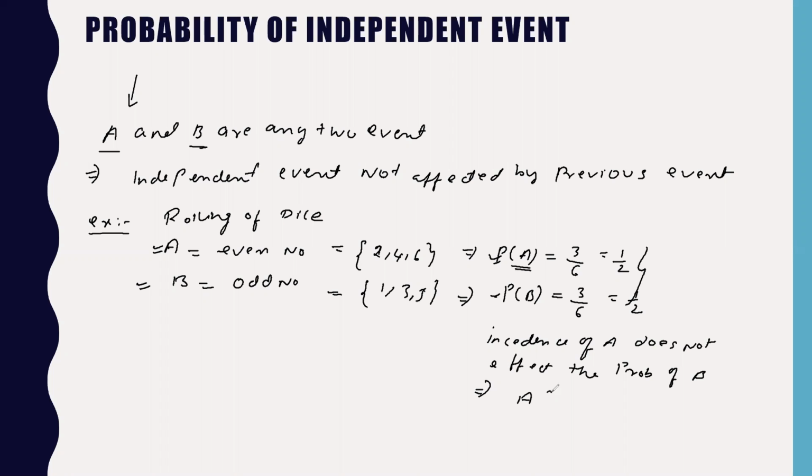So therefore A and B are independent. Whether or not we consider if B has happened, the probability of A is 1 by 2. Without considering whether A has happened or not, the probability of B is 1 by 2. So we have seen that the incidence of A does not affect the probability of B, which means A and B are independent.